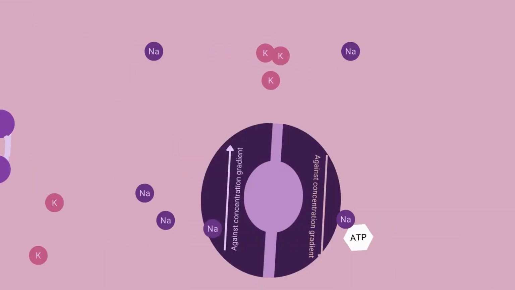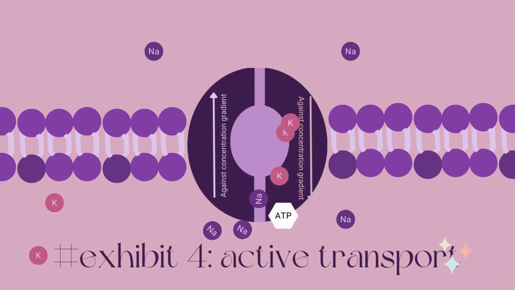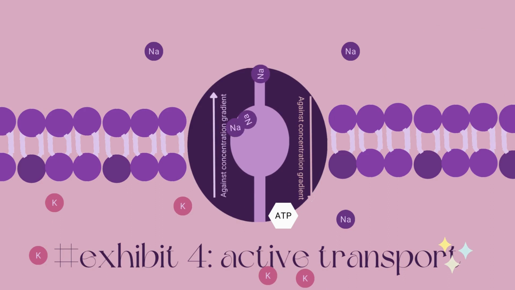And finally, active transport. In the sodium-potassium pump, dehydration can lead to an increase in the concentration of sodium ions in the extracellular fluid, as a result of loss of water through sweating or urination. This increase in extracellular sodium levels can affect the sodium-potassium pump's ability to maintain the proper sodium and potassium concentration gradients. Dehydration can also lead to reduced ATP availability, which can impair the pump's ability to maintain the proper ion gradients. As cells shrink, the intracellular sodium and potassium concentrations can become imbalanced, leading to changes to the resting membrane potential and an increased risk of membrane depolarization, which can result in decreased nerve and muscle function as well.